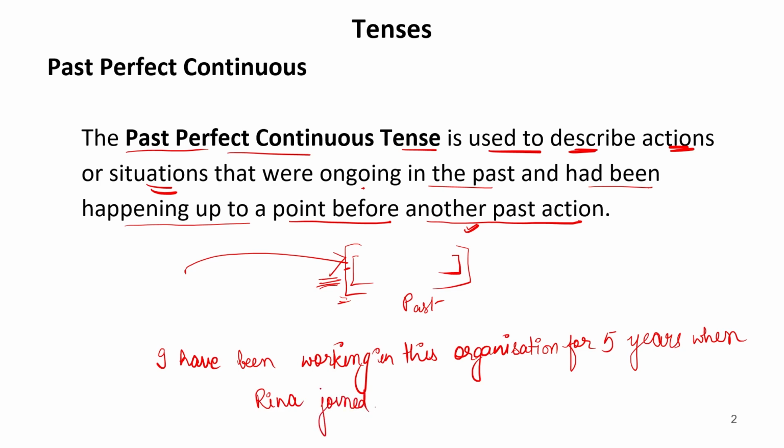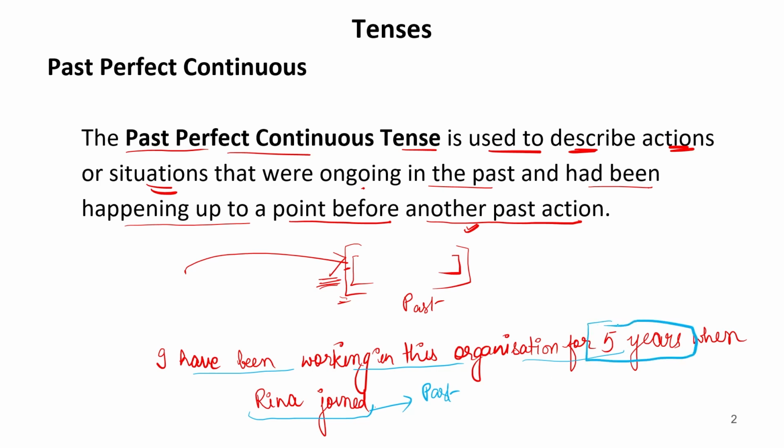Now, if we look at this sentence carefully, the clause that Reena joined shows that we are talking about some past time, because this action also has happened. This shows that we are talking about the past, and when Reena joined, it was going on. This work was going on. It means I was working in that organization and it had been only 5 years at that time.